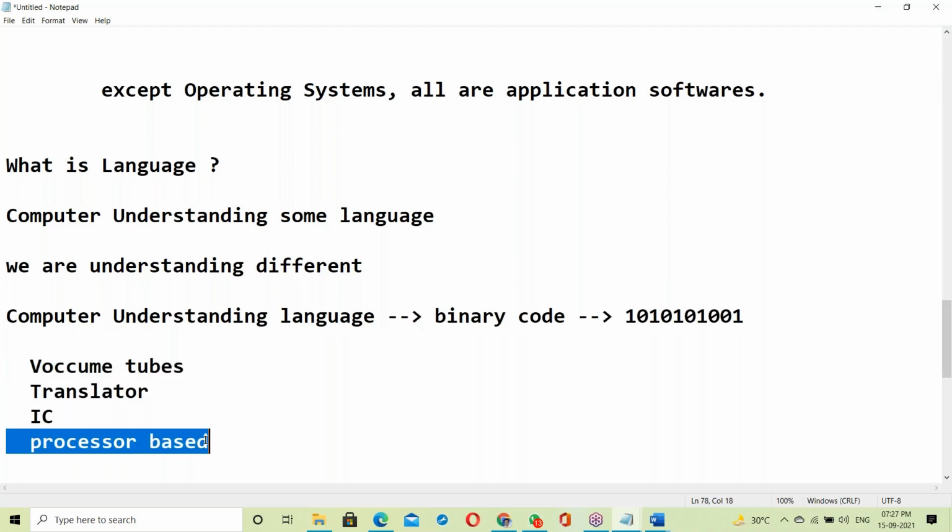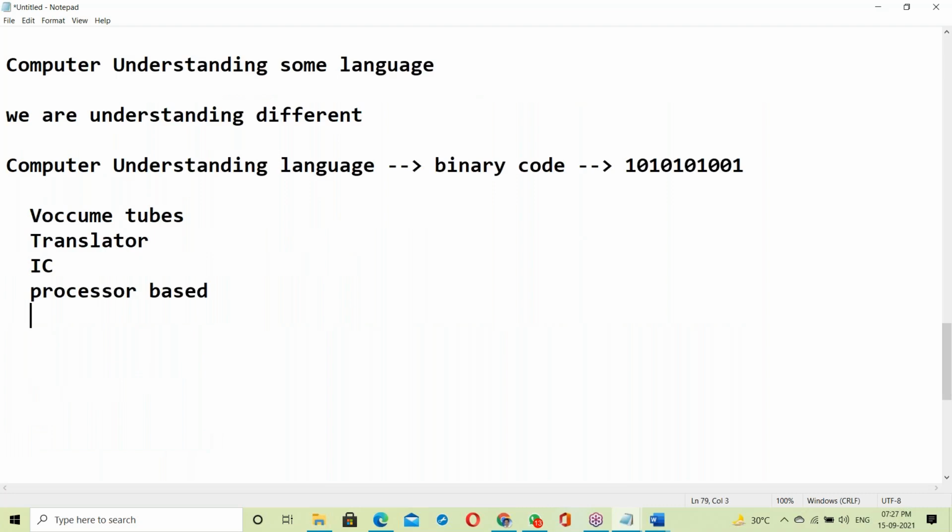Now currently we are using processor based computers. What is the next generation? The 5th generation is also coming shortly. Anyone can tell me? Yes, right. AI, artificial intelligence based. The next generation AI based computer will be released on the market in a couple of years.